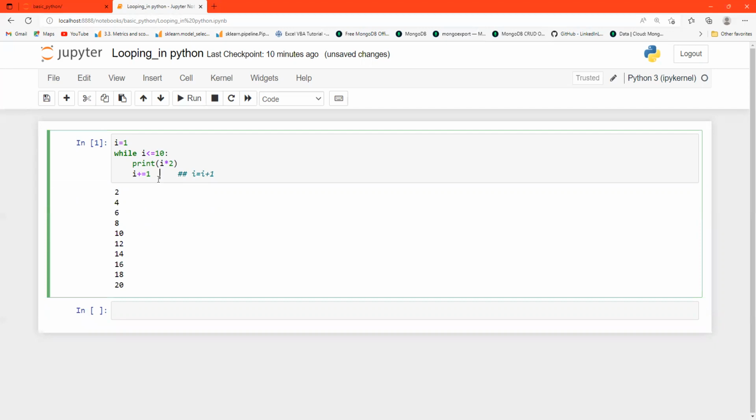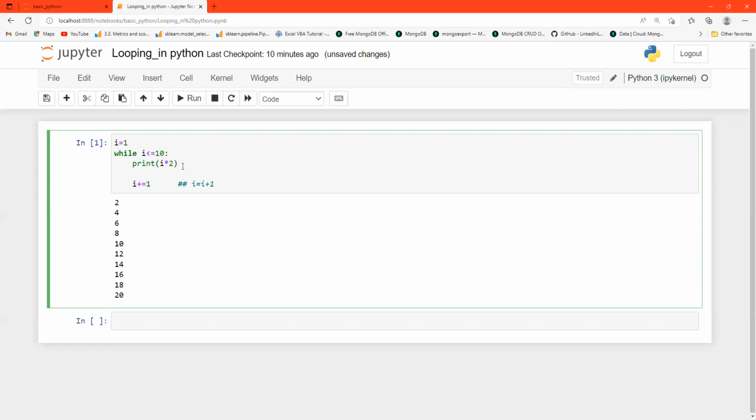Okay, so what is the while loop, guys? We can execute a set of statements. Suppose you have to make the table of 3 again. You can use print I star 3, and let's run it.